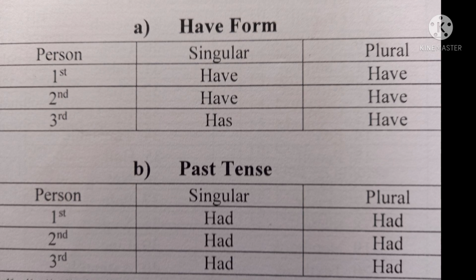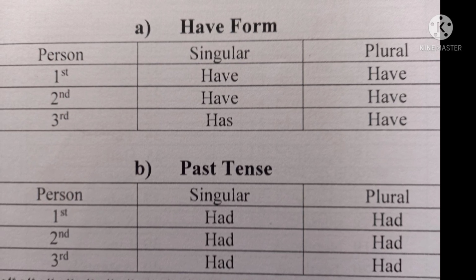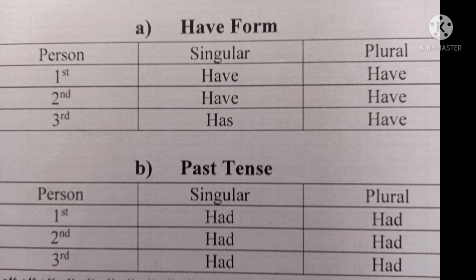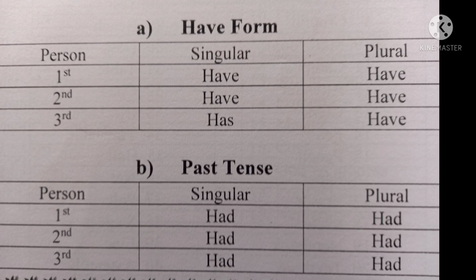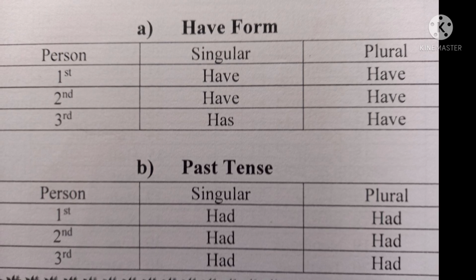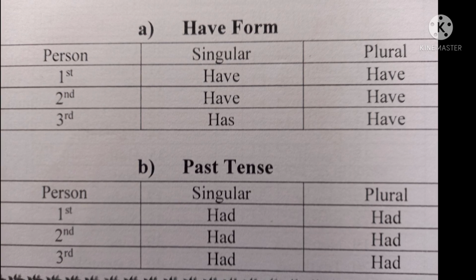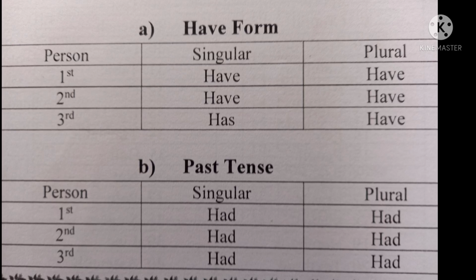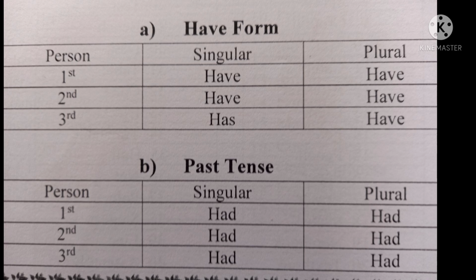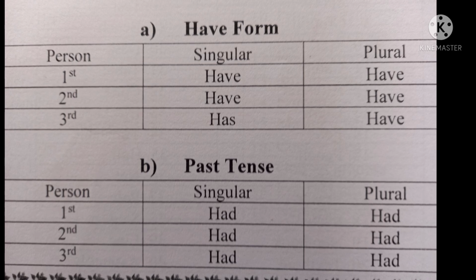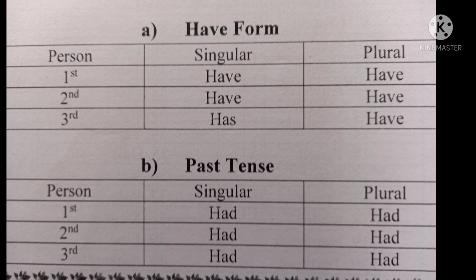Now let's start with have form under auxiliary verbs, that is third heading. Under have form in the present tense, first person singular have, plural have, second person singular have, plural have, third person singular has, H-A-S, has, and plural once again have. So don't make any confusion.